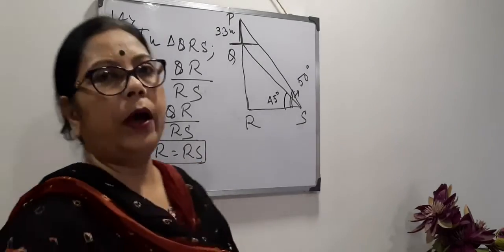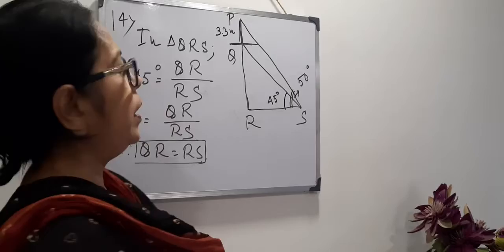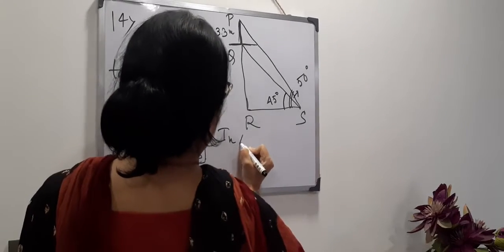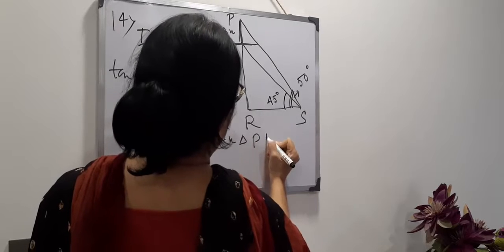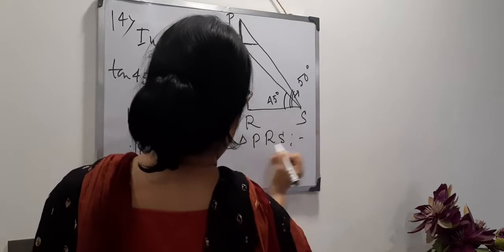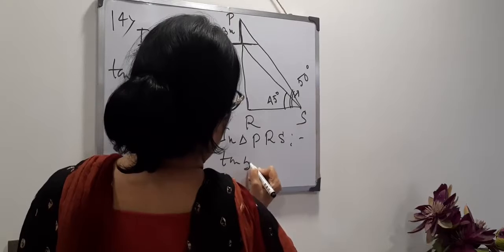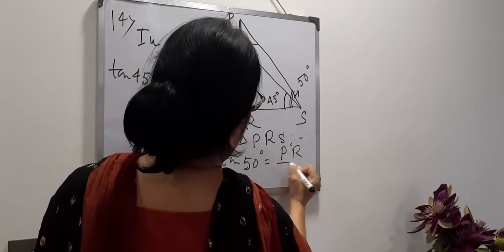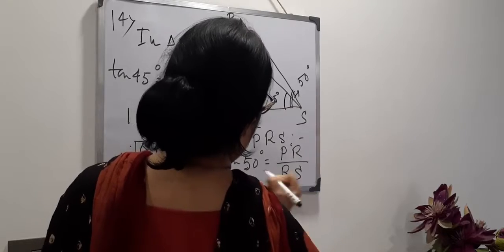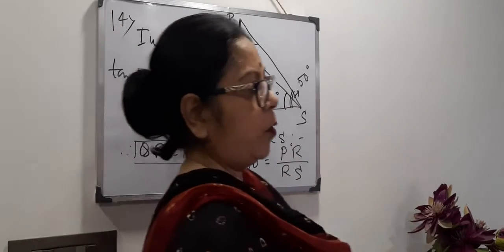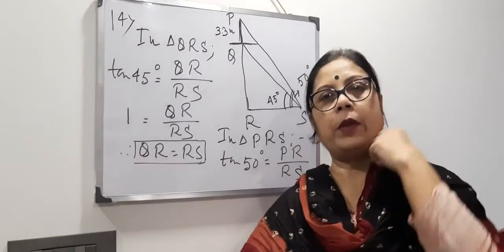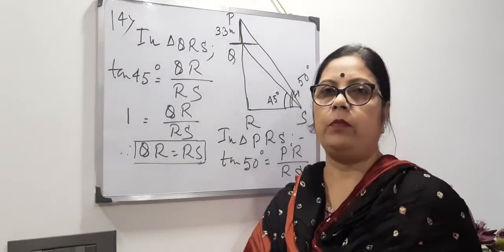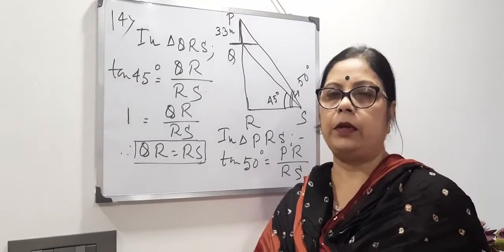Then we apply tan in the bigger triangle PRS. In triangle PRS, tan 50 degree equals PR, perpendicular by base. Now one thing, the tan 50 degree value you will not get from the trigonometric table.